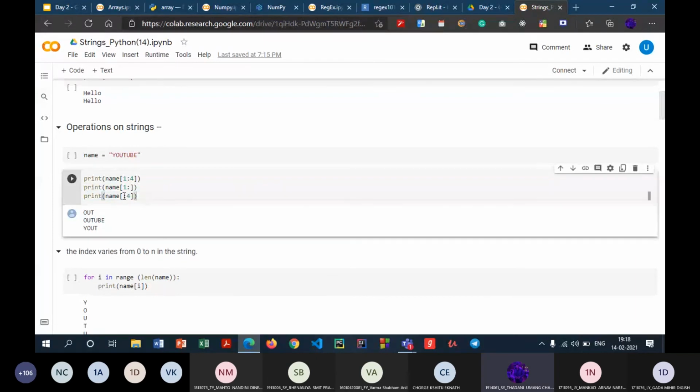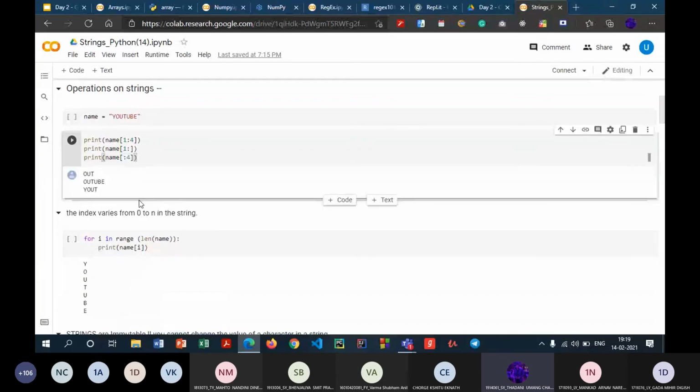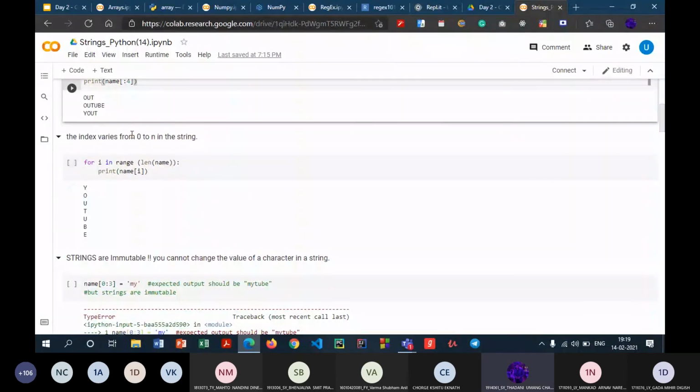Yeah, so what I was talking about, this third statement over here. I have not written the starting index. So what it will do is print the entire string right from the very first character in that string. So over here, it starts from Y and goes until the third index. I have mentioned 4, but it stops one index before. So it will print Y, O, U, and T, so 0, 1, 2, and 3. So this is how it works. It starts from the zeroth index, that is Y, and then it prints 4 characters. Now the index varies from 0 to n as we spoke.